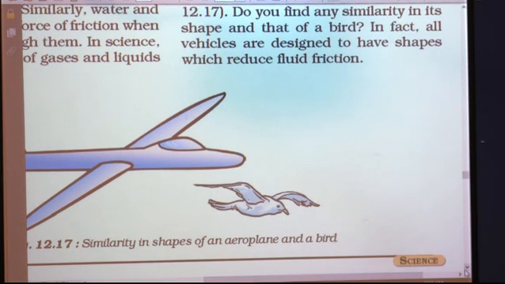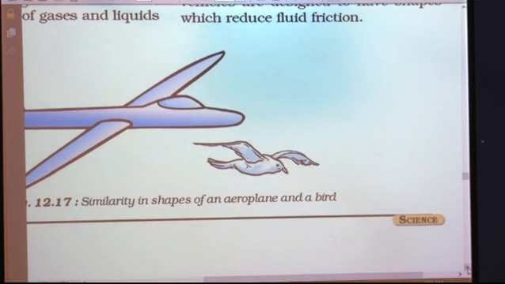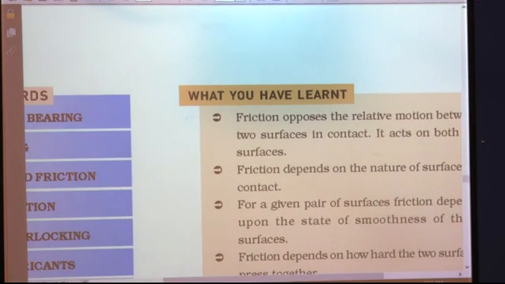So for reducing the fluid friction, the different vehicles are designed to have shapes which reduce fluid friction. So students, what is fluid friction? It is the friction offered by liquids and gases.